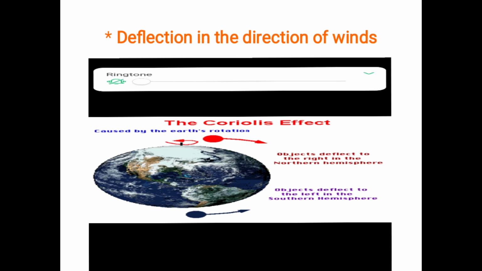And also, as the earth rotates, the moon's gravity causes the ocean to seem to rise and fall. There is a little bit of friction between the tides and the turning earth, causing the rotation to slow down just a little. So in this way, rotation of the earth causes deflection in the direction of winds and ocean currents.